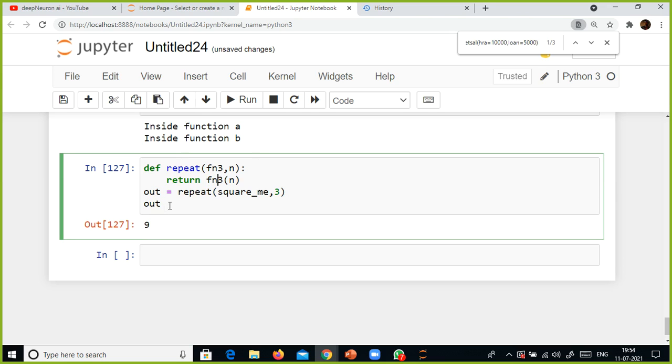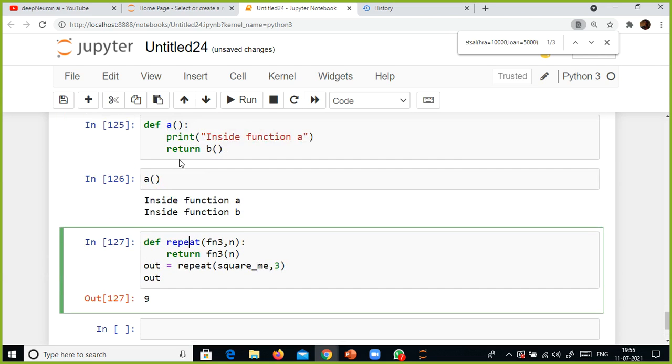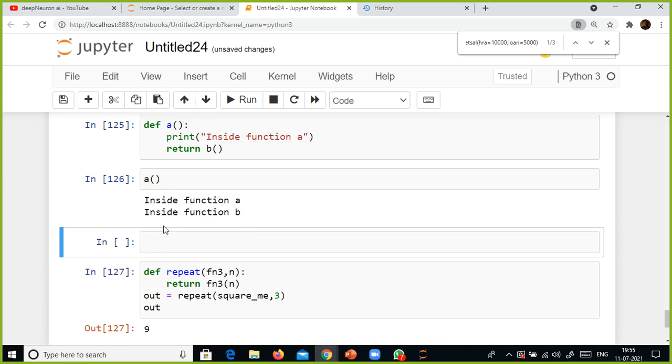This is how we can call a function from another function, or pass a function as an argument to another function. I'll put a comment here, and I have some complex things we'll discuss later. Let's increase the complexity a little later. How to pass a function as an argument to another function.